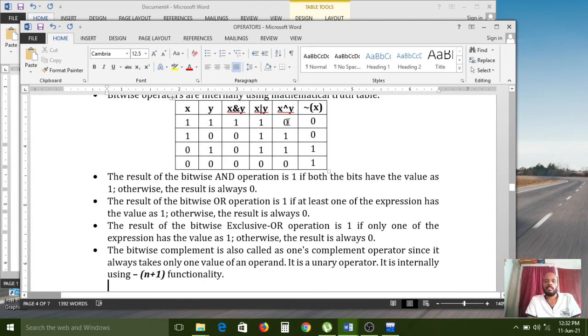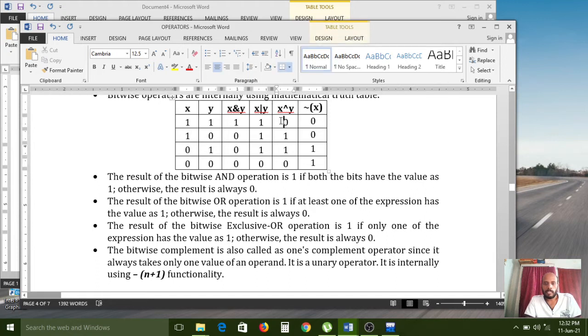Exclusive means, here if both are true, then it will return false. Exclusive OR means the result of the bitwise exclusive OR operation is 1 if only one of the expressions has the value 1, otherwise the result is always 0.